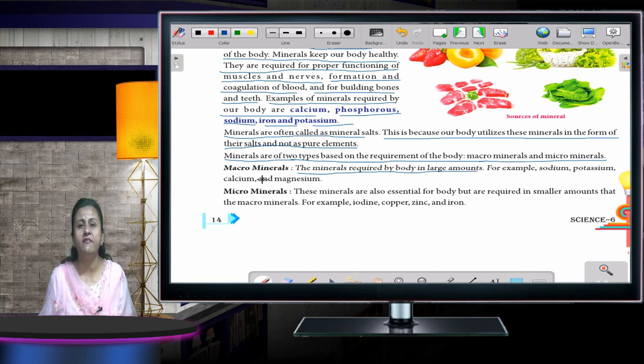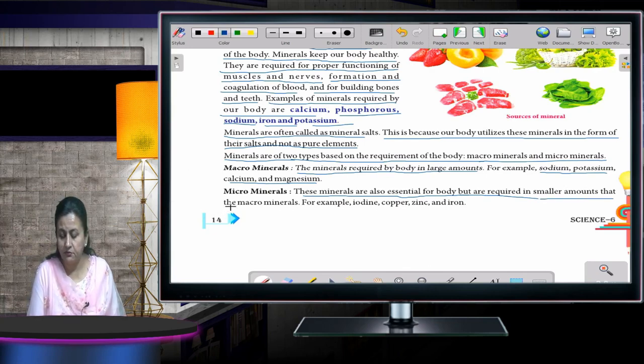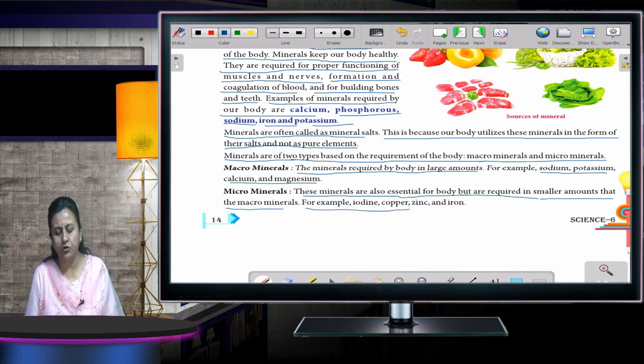Examples of macro minerals are sodium, potassium, calcium and magnesium. Micro minerals are also essential for the body but they are required in smaller amounts than macro minerals. For example, iodine, copper, zinc and iron.